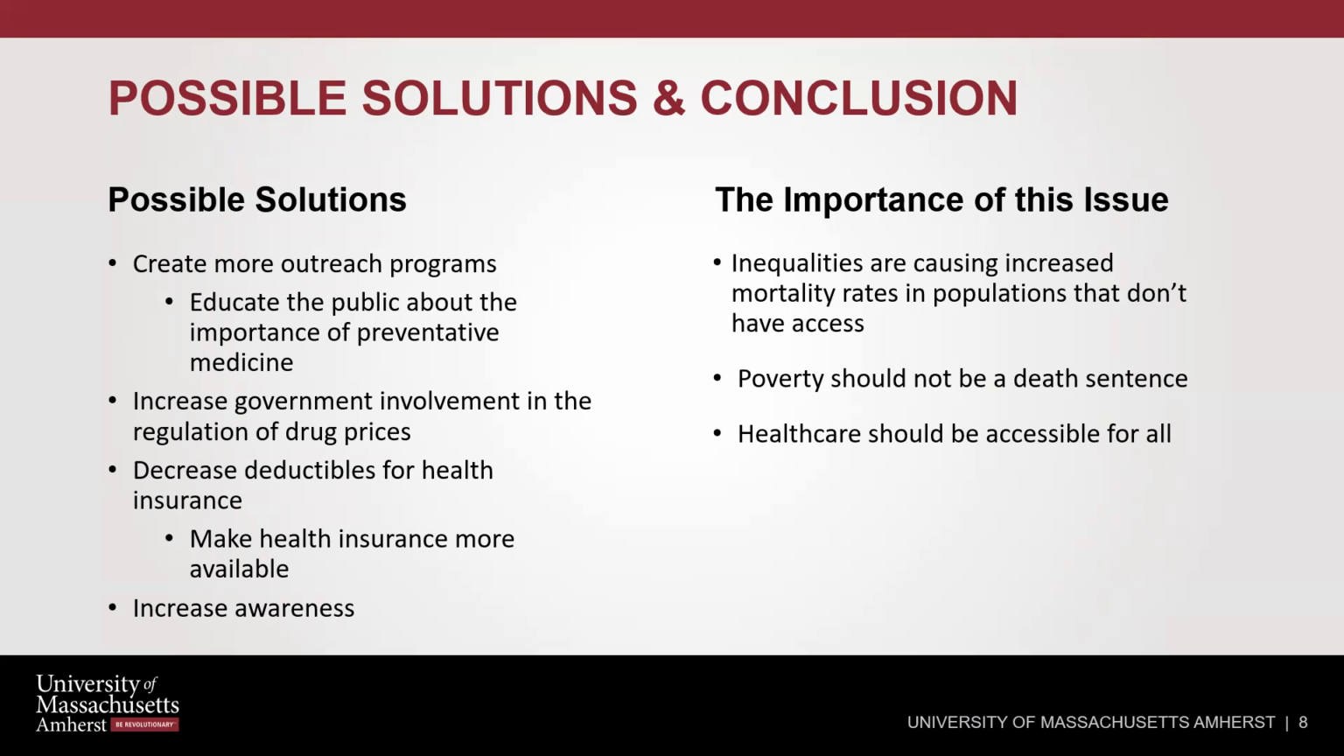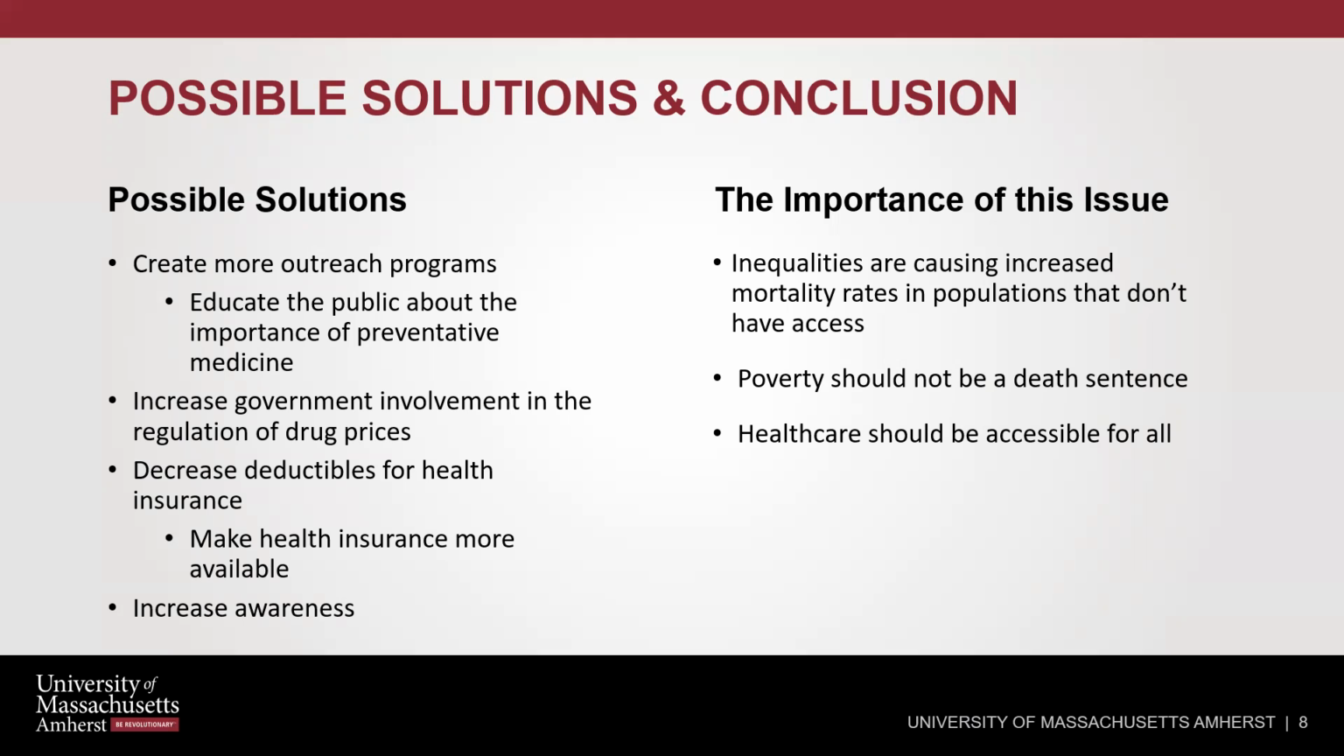I also propose that we decrease deductibles for health insurance. There needs to be a way for health insurance to be more available to people in poverty. There are public health insurance programs such as Medicare and Medicaid. However, there's still a very, very high proportion of Americans that are uninsured. And this leads to a delay in seeking care. Also, increasing awareness, which ties into the importance of this issue.